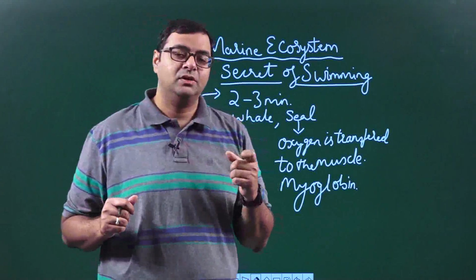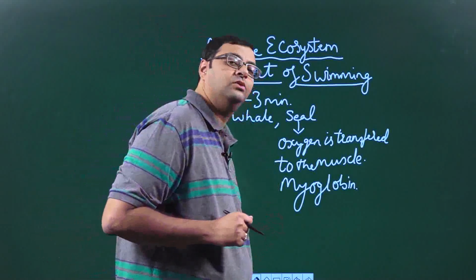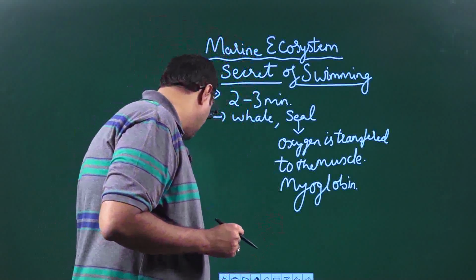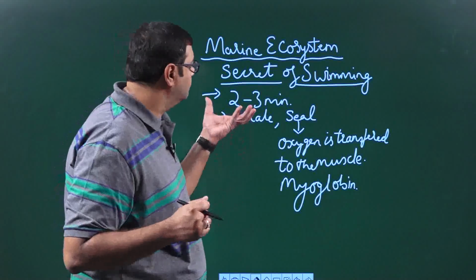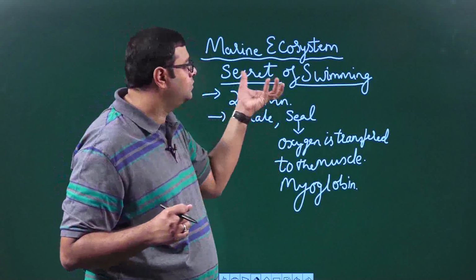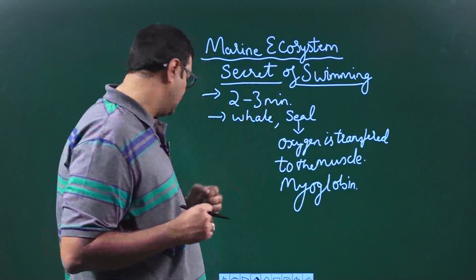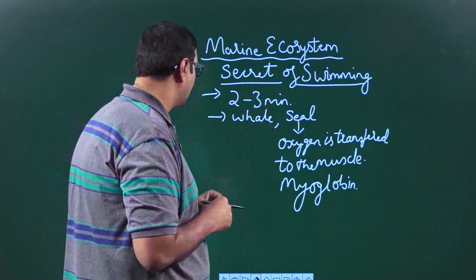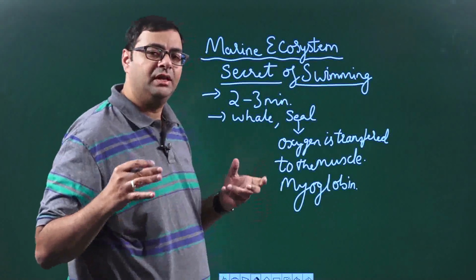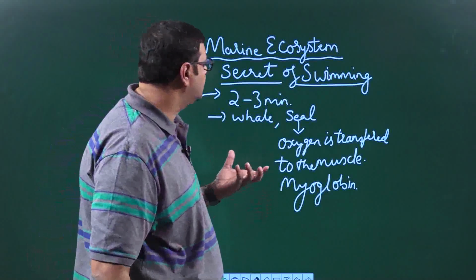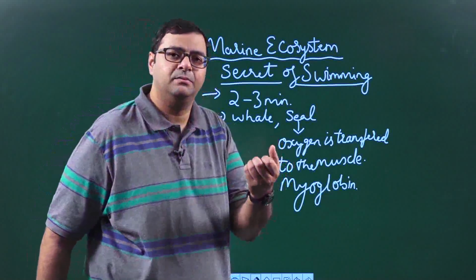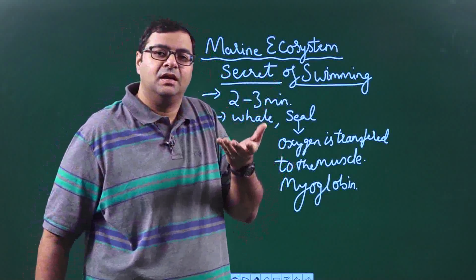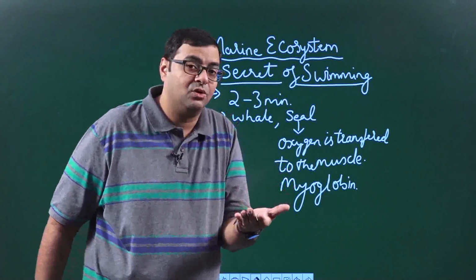So these are some of the secrets of how the fishes and other animals have adapted to swim. Now one more small thing I would like to tell you is that in the oceans, temperatures change sometimes drastically on the surface, and they are very cold at the bottom.